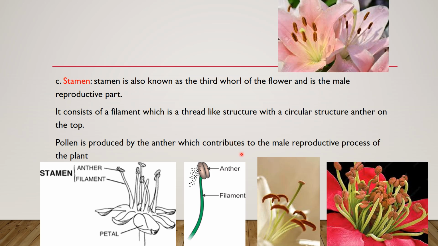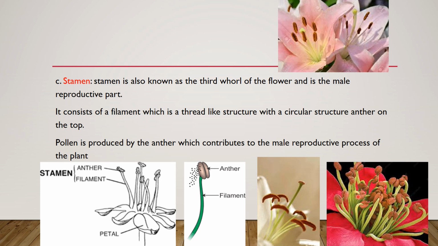Now we're going to the third whorl, which is the stamen. This is the stamen, also known as the third whorl of the flower, and it is a male reproductive part. The stamen is the male reproductive part of the flower. Here also this is the stamen.